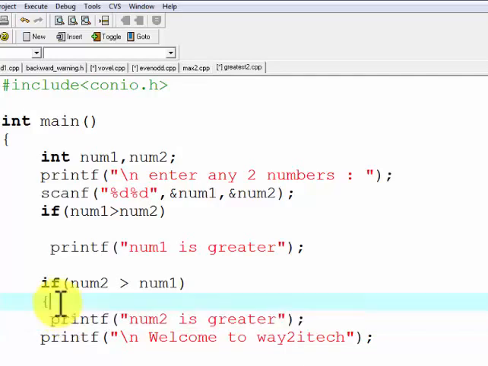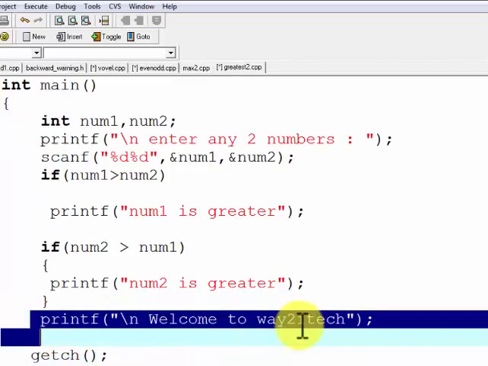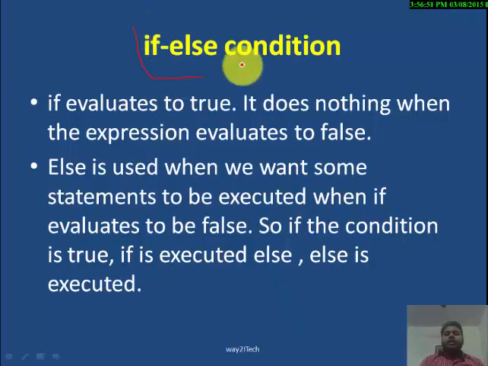This is equivalent to this thing. This is equivalent to this. So this statement is not a conditional statement. This statement will always execute. The next conditional statement is the if else condition.